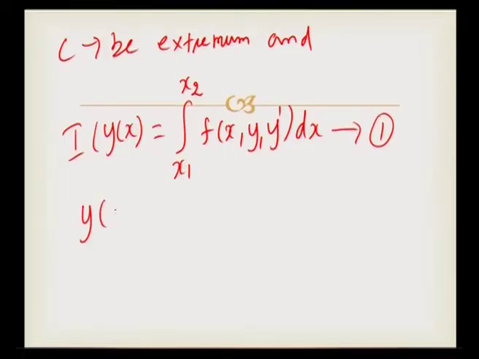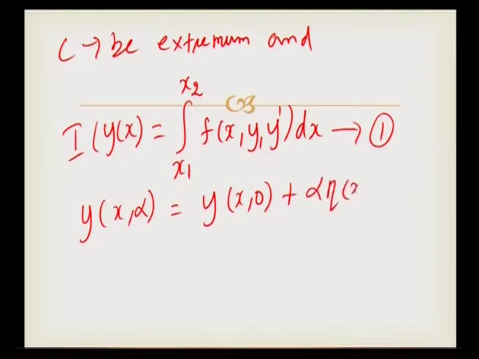Now, we shall label all the paths. Already I told you, by connecting the points P and Q in different ways, we can obtain different curves. Now, we shall label all possible paths between P and Q by the family of equation. That family of equation is given by y of x comma alpha is equal to y of x comma 0 plus alpha into eta of x. Let this be equation 2, where alpha is a parameter